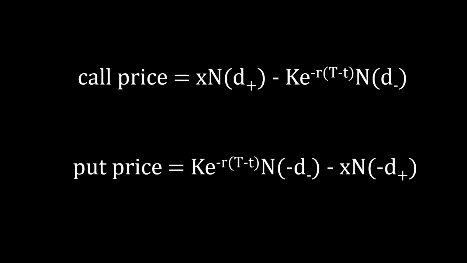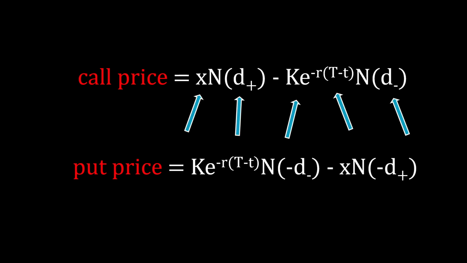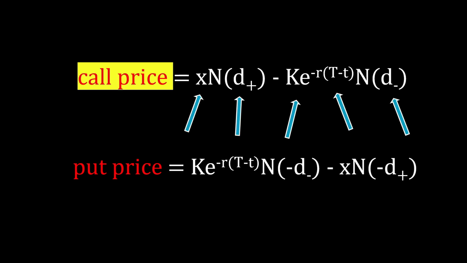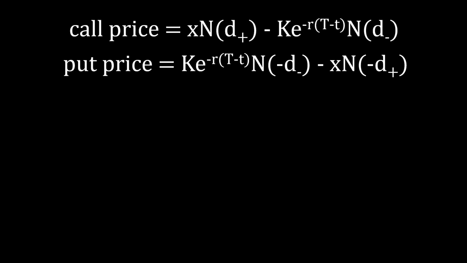So here it is. This is the famous Black-Scholes model. It basically involves a set of equations that explain the price of options, call options, and put options. Taking the call option price as an example, you plug in some values for variables on the right-hand side, and out comes the price of the call option predicted by the model. Of course, we will talk about the variables on the right-hand side later in the video. For now, I want to briefly talk about the model's background.